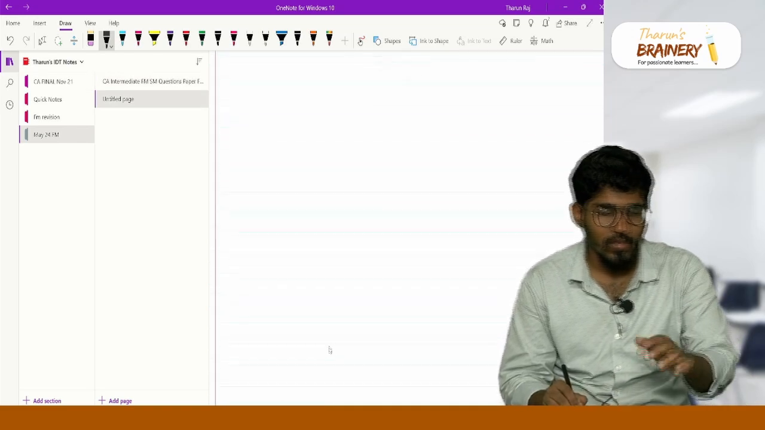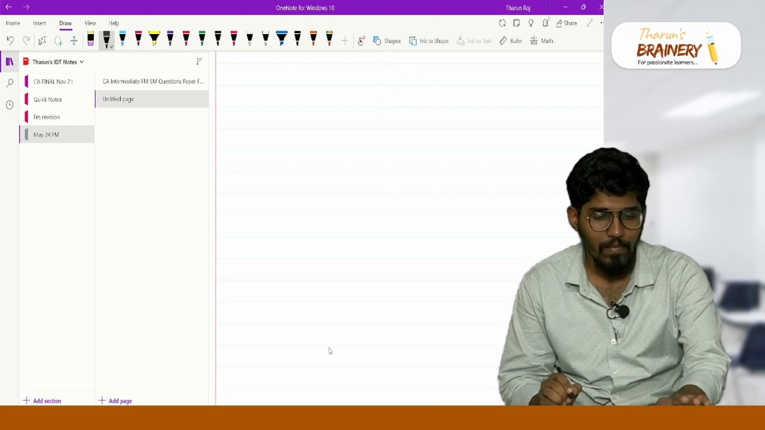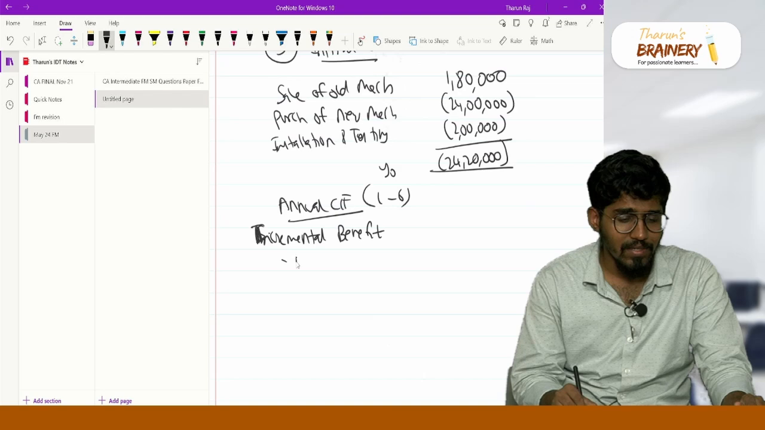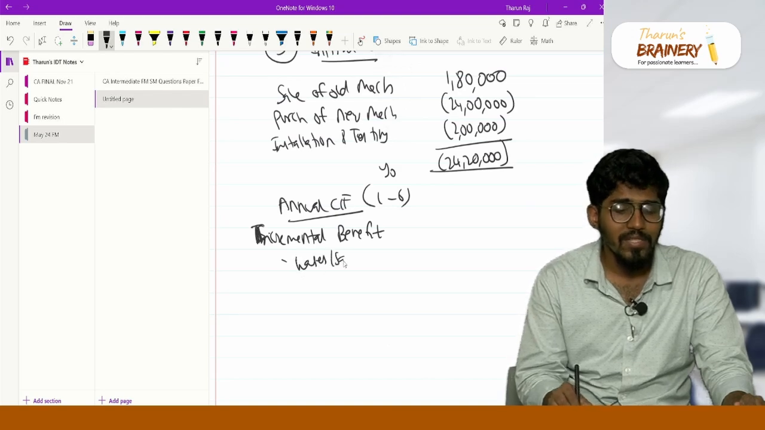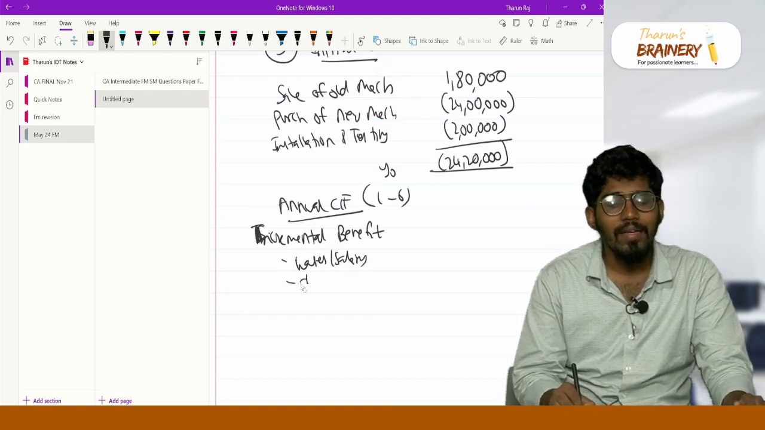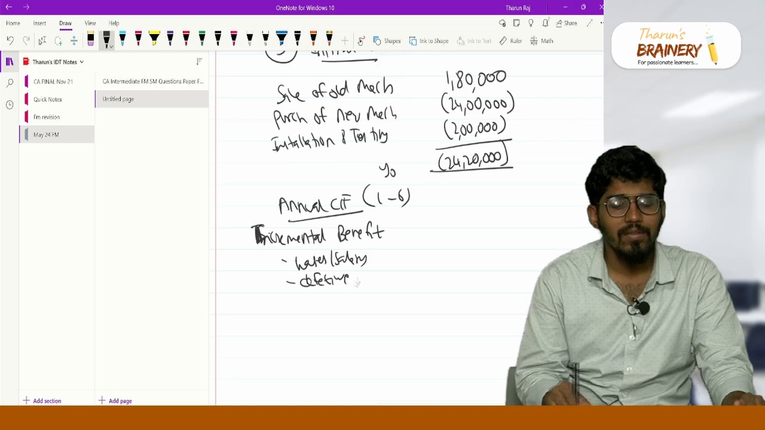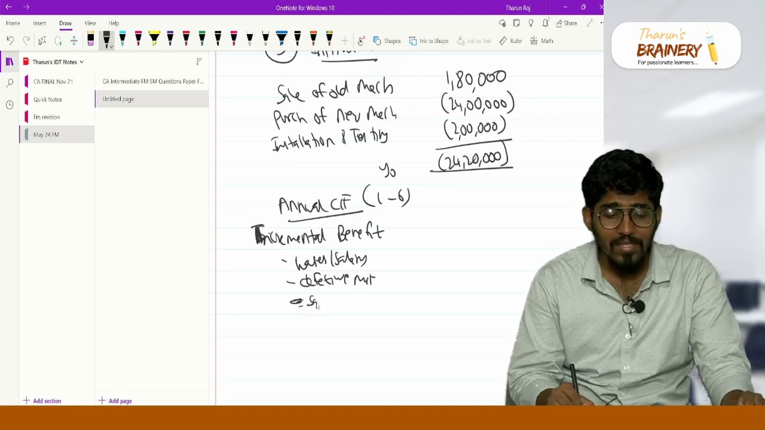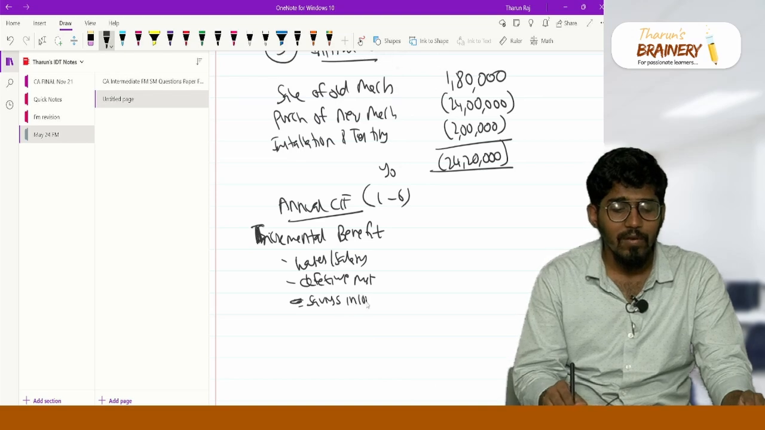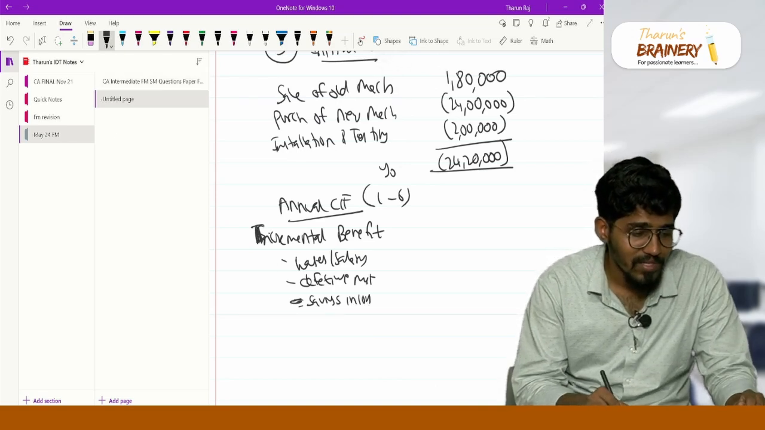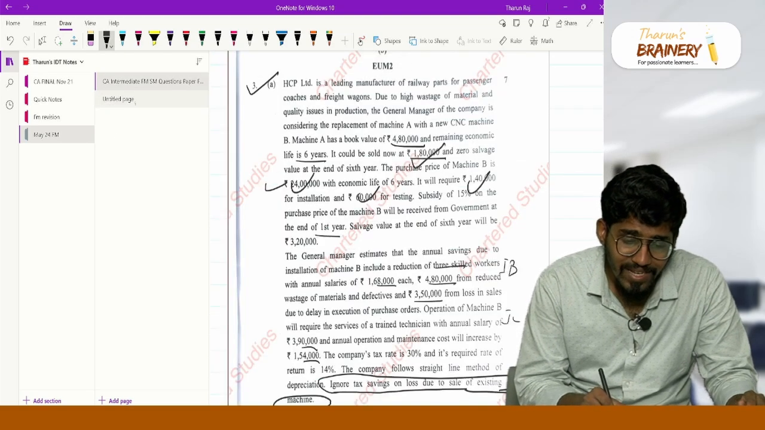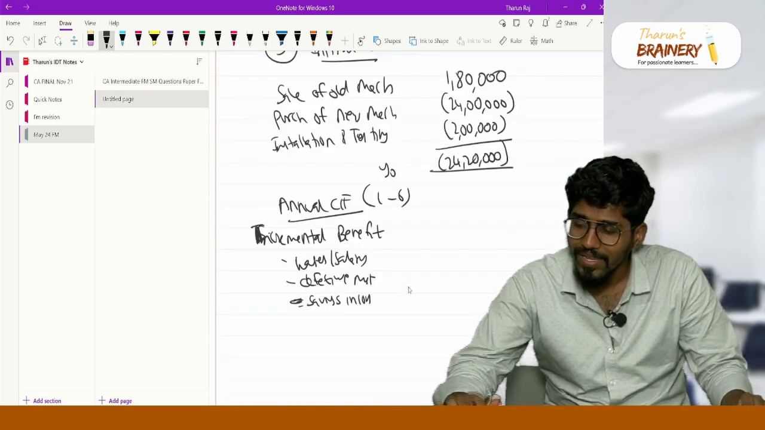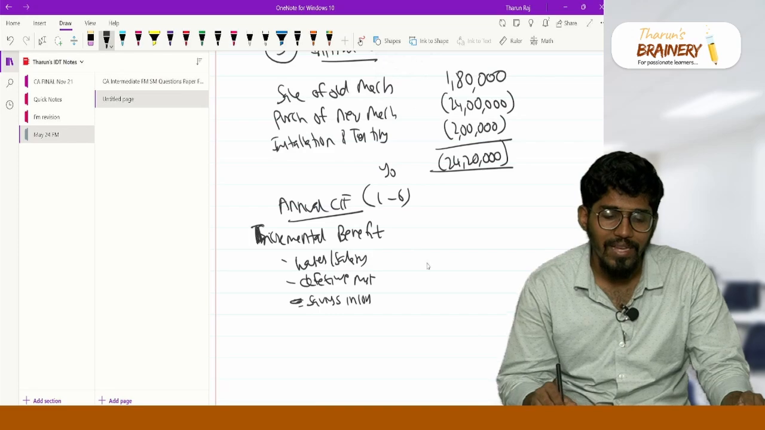So that is the contribution. You're having incremental benefit in three places: wages and salaries, savings on defective material, and savings in loss of sales. What are the three benefits? 1,68,000 for three skilled workers. So 1,68,000 into 3 is actually 5,04,000.